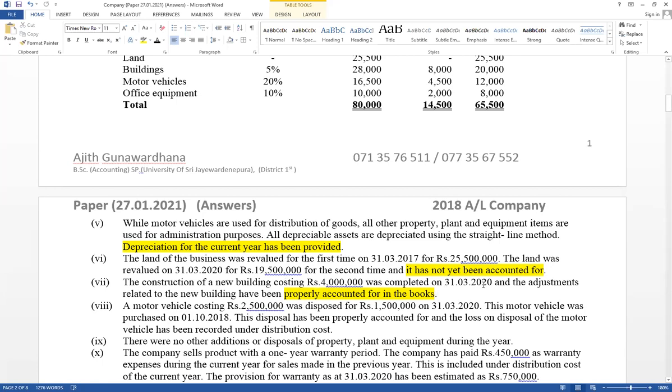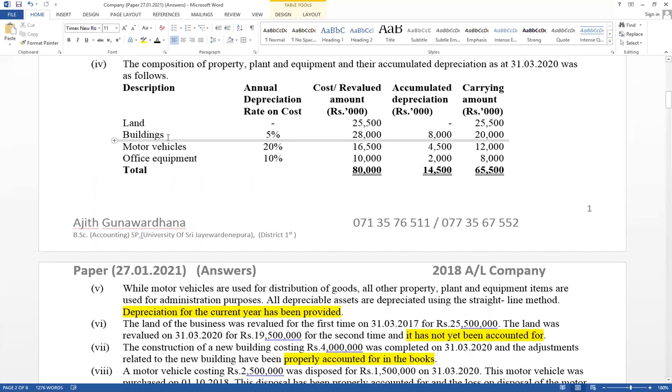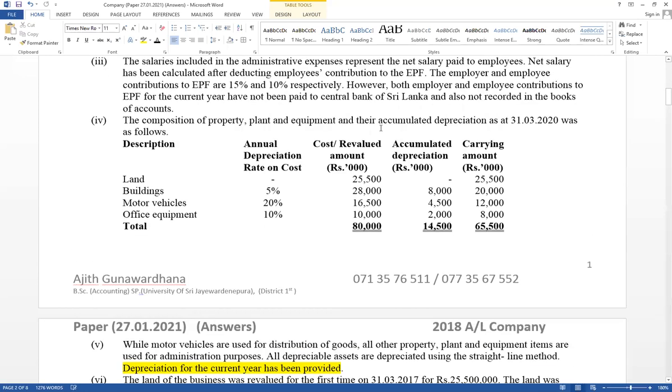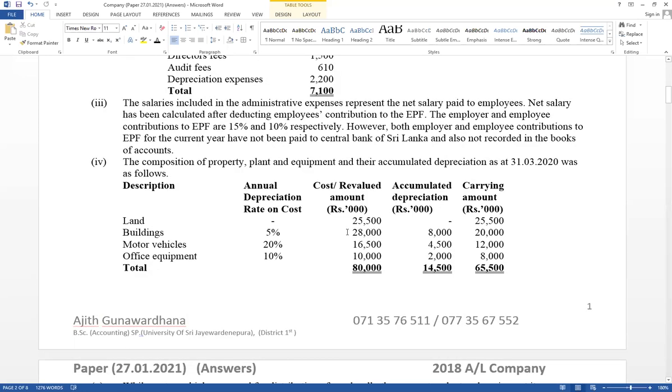But construction was completed end of the year. Therefore, this asset not available during the accounting period, but constructed completed end of the year. And adjustment related to new building has been properly accounted. It means cash account credit, building account debited. Therefore, here as a building available, closing balance. Closing, not opening. But think about land, opening balance. Think how to decide. Relevant for building construction, completed, recorded properly. Cash account credit, building account debited. Therefore, this is not opening balance. This is a closing balance.